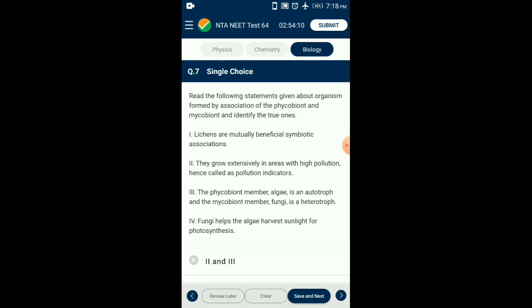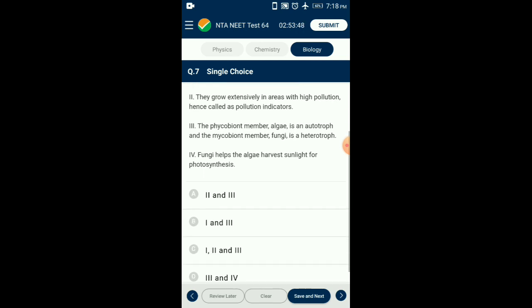The algal partner produces food and the fungal partner provides protection to the algae. The fungi also help in absorption of minerals and water. Lichens generally do not grow in polluted areas, hence they are good indicators of pollution. So from the given four statements, statements 1 and 3 are correct. So the correct option is B.